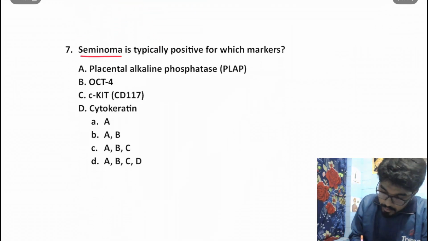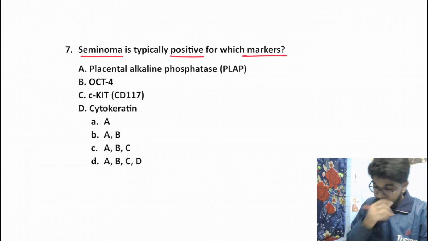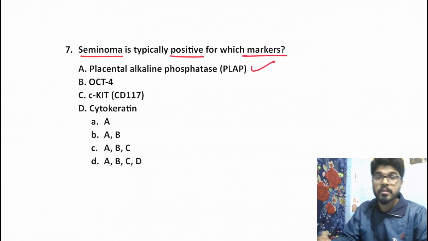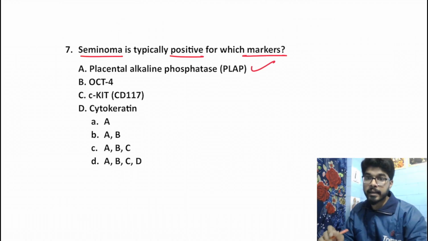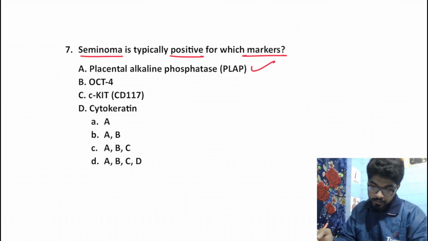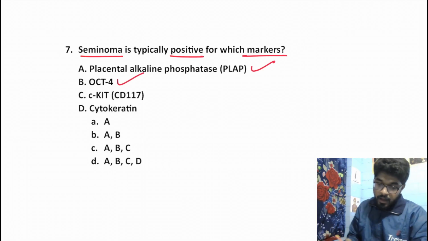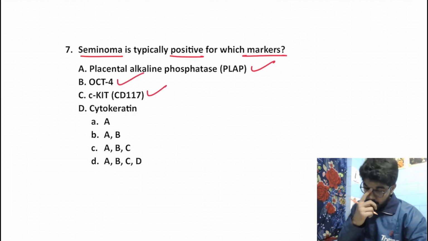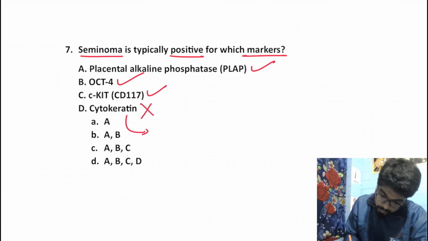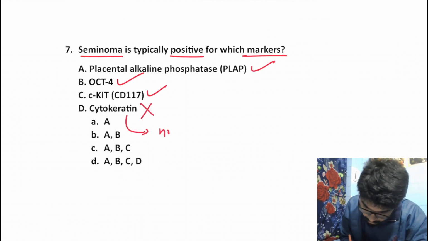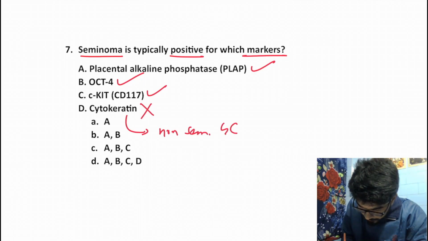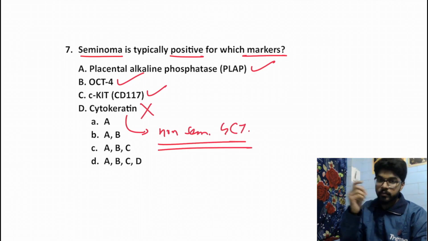Now, seminoma is typically positive for which markers? The markers of seminoma. PLAP, we just discussed that PLAP is one of the most characteristic markers for classical seminoma. OCT4, yes. c-KIT is also a marker for seminoma, but cytokeratin is not. Cytokeratin is actually a marker for non-seminomatous GCTs. Non-seminomatous GCTs, cytokeratin would be a marker.